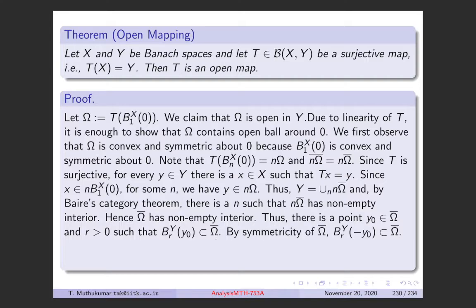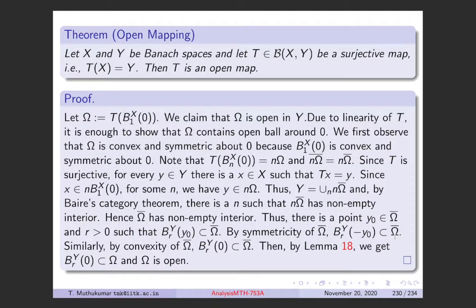Now by symmetry, because we have already seen that omega is symmetric about the origin, if this ball is contained in omega bar, then the ball of radius r centered at minus y naught is also contained in omega bar. Similarly, by convexity, all the points lying on the straight line joining points of the two balls also lie in the set.